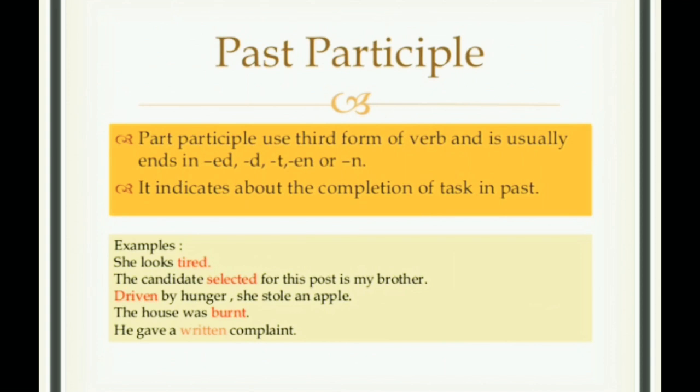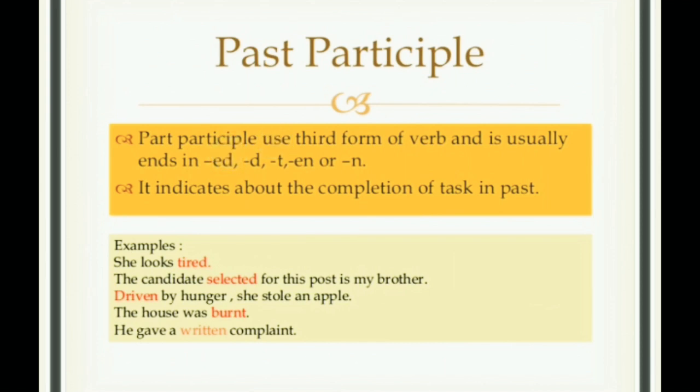It has started from a point in the past and has completed also in the past. So the start of the action and the completion of the action are over in the past itself. That is called the past participle, and the verbs end in ed, d, t, en, or n.